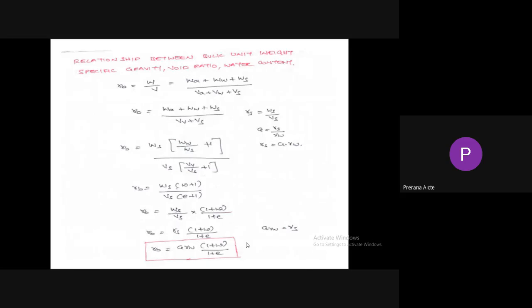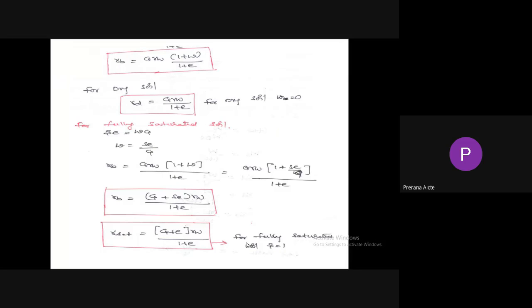So next, relationship between bulk unit weight, specific gravity, void ratio, water content. Bulk unit weight is equal to G gamma w into 1 plus w by 1 plus e. So gamma b, first equation, G gamma w into 1 plus w by 1 plus e. Next for dry soil, water content equal to 0. That's why gamma d equal to G gamma w by 1 plus e.